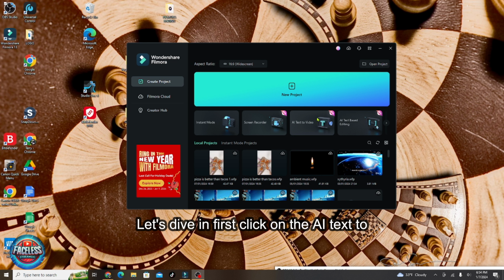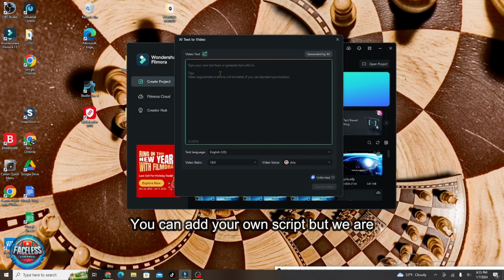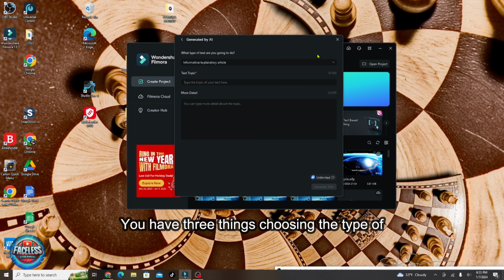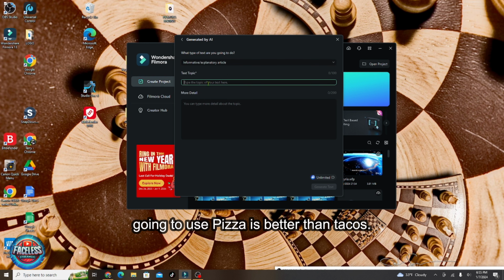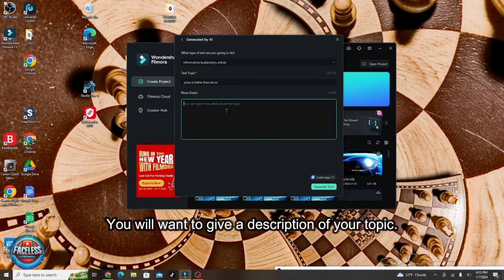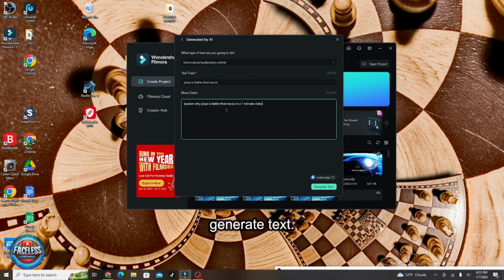Let's dive in. First, click on the AI text-to-video icon. Here you can add your own script, but we are going to focus on the icon that says generated by AI. Here, you have three things: choosing the type of video you are creating, the topic, and we are going to use pizza is better than tacos. Then, in the bottom box, you will want to give a description of your topic. We will say, explain why pizza is better than tacos in a 1-minute video, and press generate text.